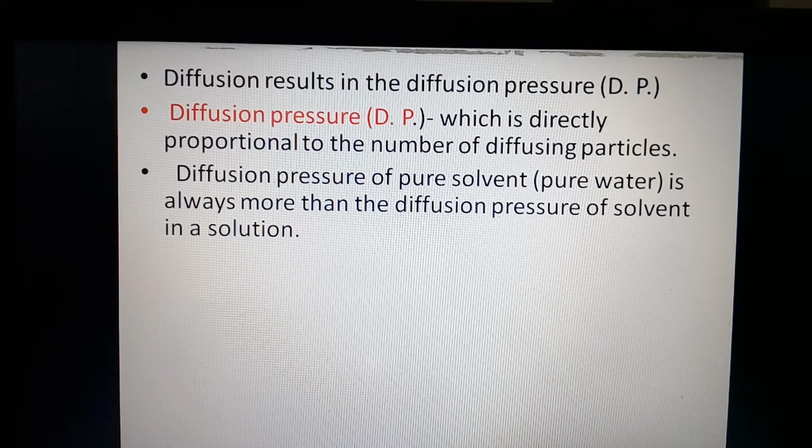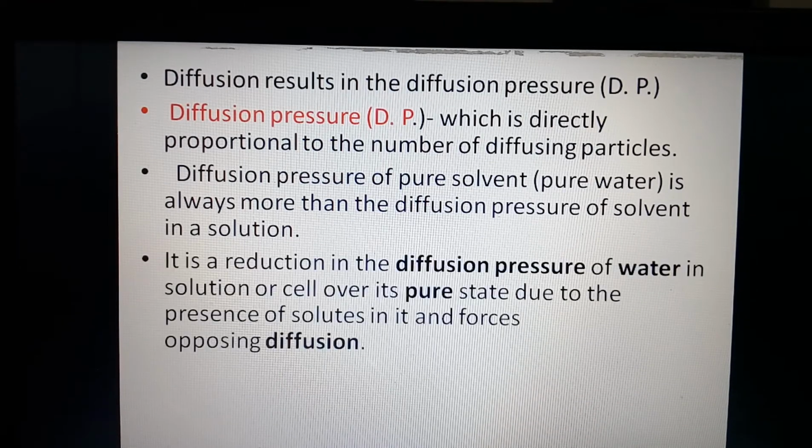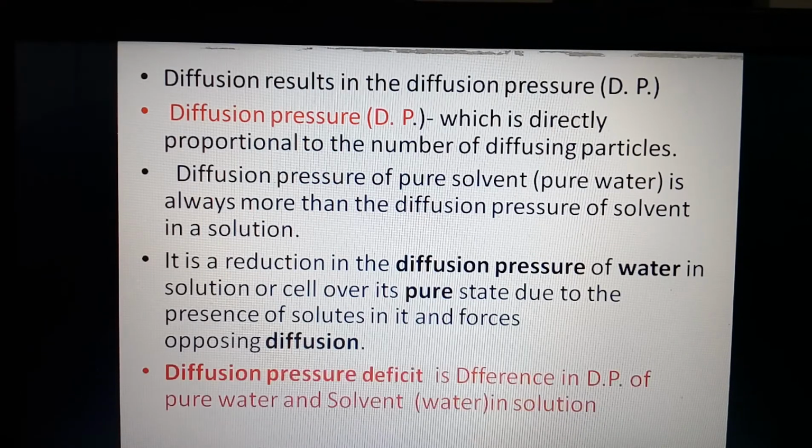It goes on decreasing. So there is a reduction in the diffusion pressure of water in a solution or cell over its pure state due to the presence of a solute in it, and forces opposing the process of diffusion.